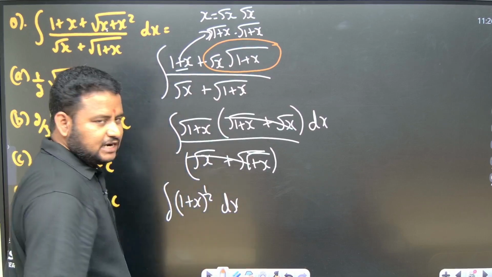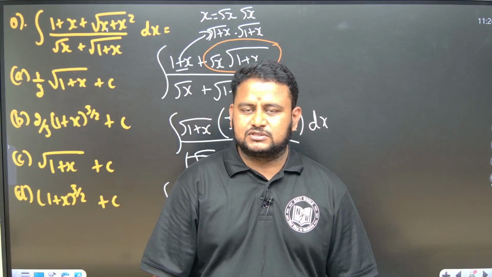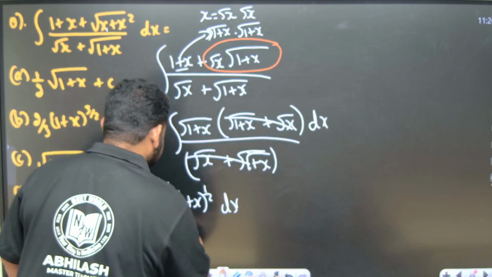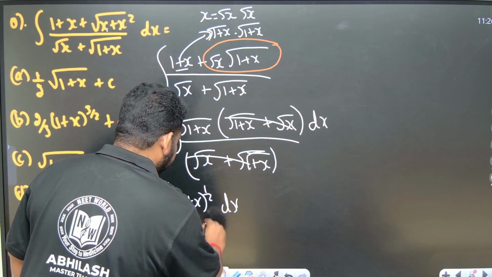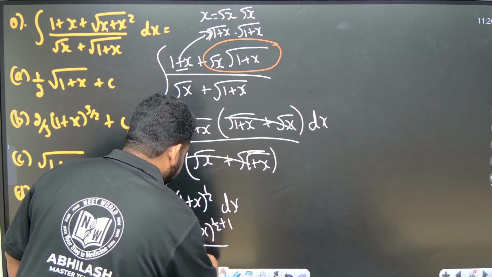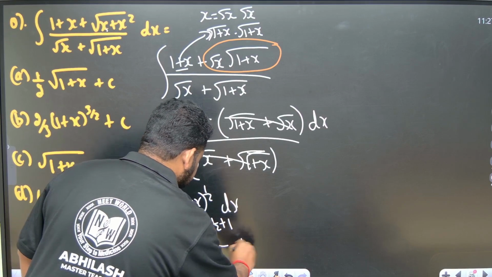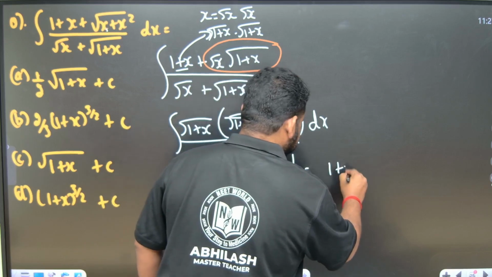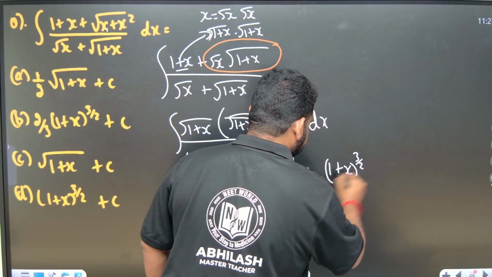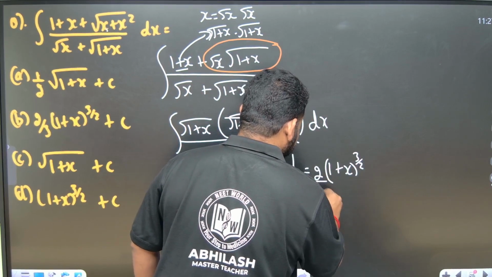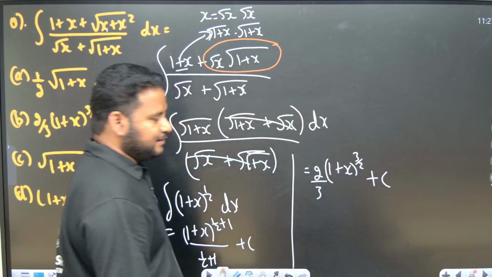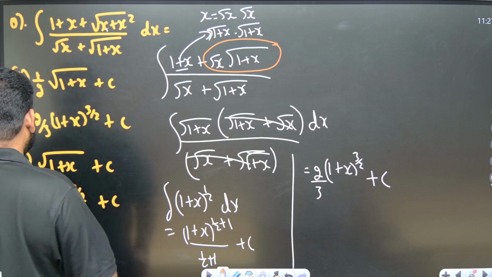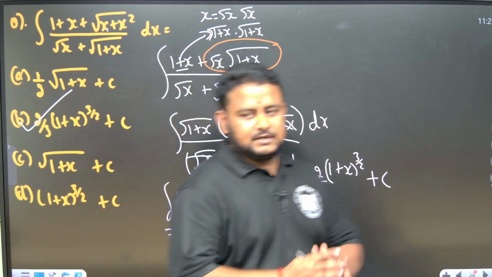This is nothing but the integral of x to the power of n dx formula we have to use. That will give us x to the power of n plus 1 divided by n plus 1. So this is nothing but 1 plus x to the power of 1 by 2 plus 1, divided by 1 by 2 plus 1, plus c. So this will be equal to 1 plus x to the power of 3 by 2 divided by 3 by 2, which will give us 2 by 3, plus c. That is 2 by 3 into 1 plus x to the power of 3 by 2 plus c. That is nothing but option B, friends.